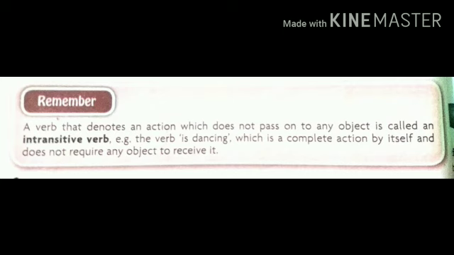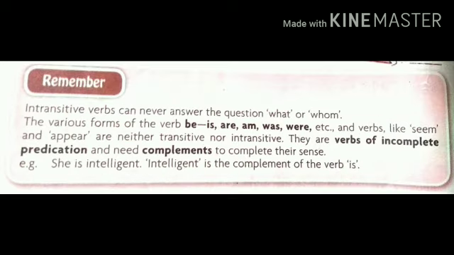For example, the verb dancing is a complete action by itself, and it doesn't require any object to receive it. So those kinds of action words, meaning verbs which do not need any kind of object, are called intransitive verbs. While talking about intransitive verbs, we have to keep some points in our mind. Look at it very carefully.